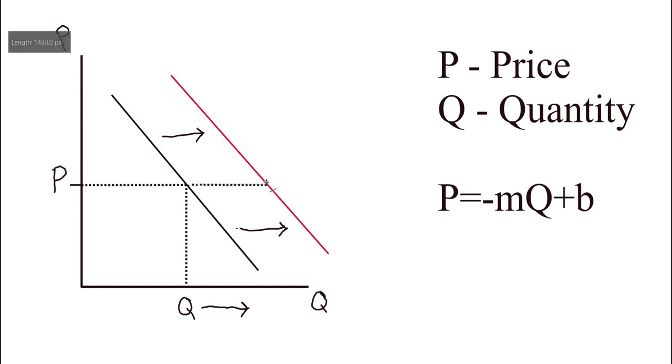Well, the quantity demanded at that same price is going to increase. So this spot here is our new quantity, and I'm going to just put it as Q1. So the quantity demanded at that same price is going to increase. More people are going to want the product at that price.